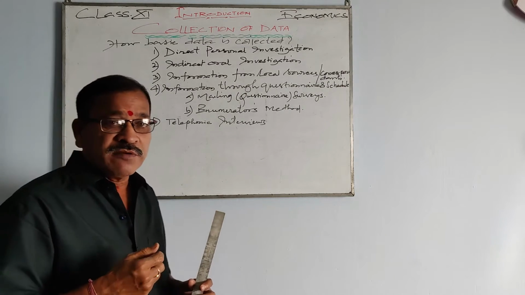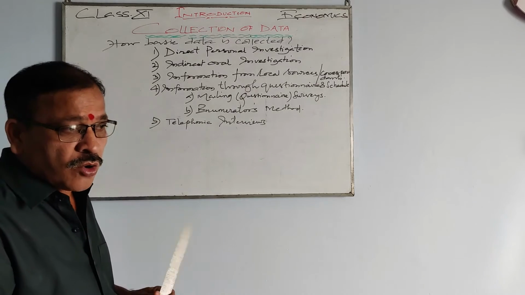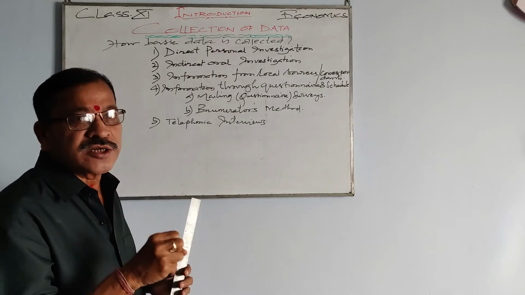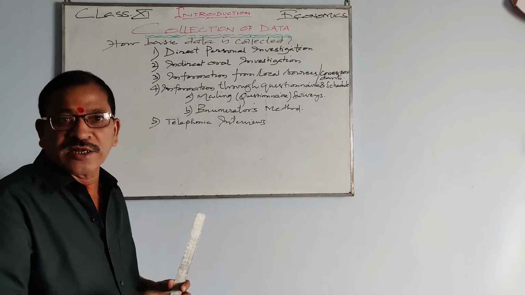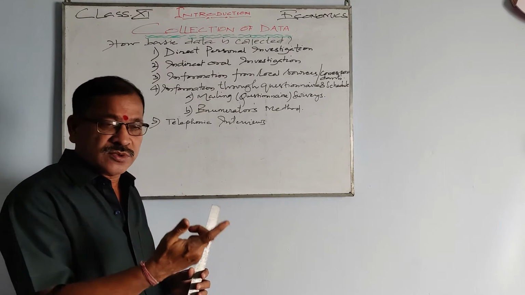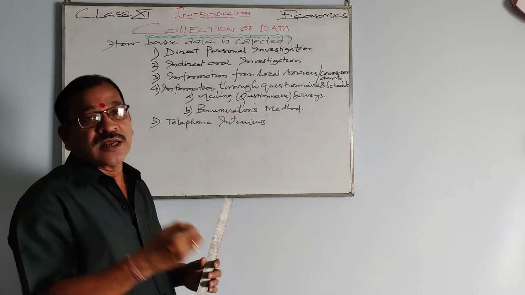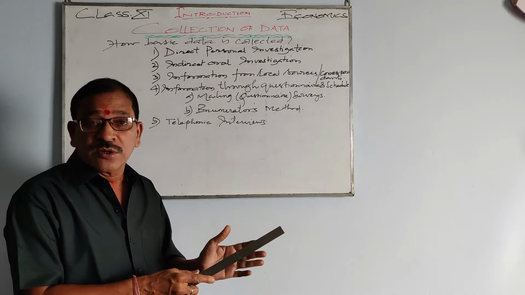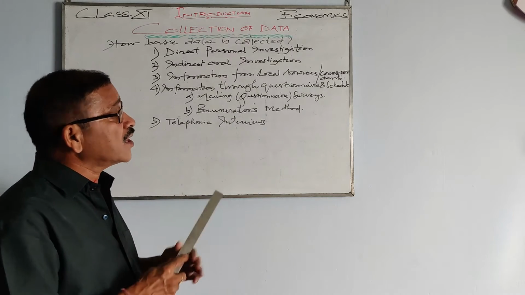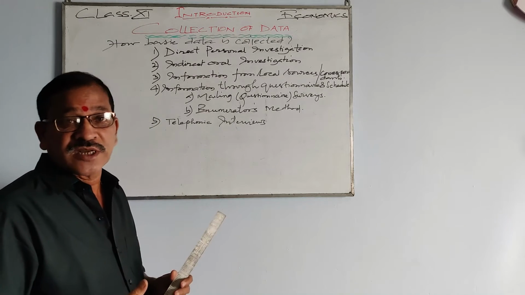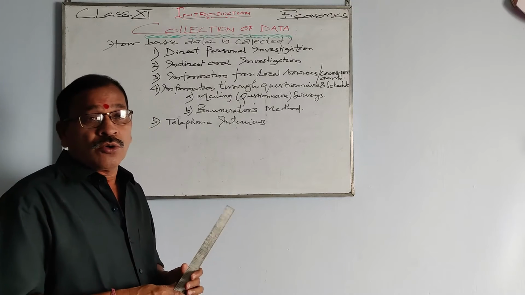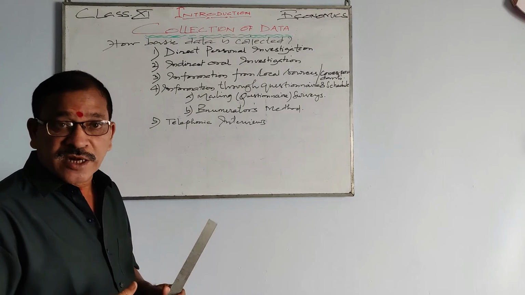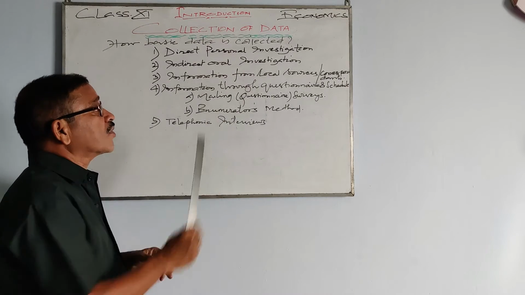Rather, he will find out somebody else who is expected to have complete knowledge of the person from whom you want to collect the data, and you talk to them and collect the data for the person whom you want to gather the information. Indirect oral investigation: you are not going to the person concerned, rather you are going to somebody else who is expected to have the complete idea about the person, and then you collect the data from him. That is indirect oral investigation.